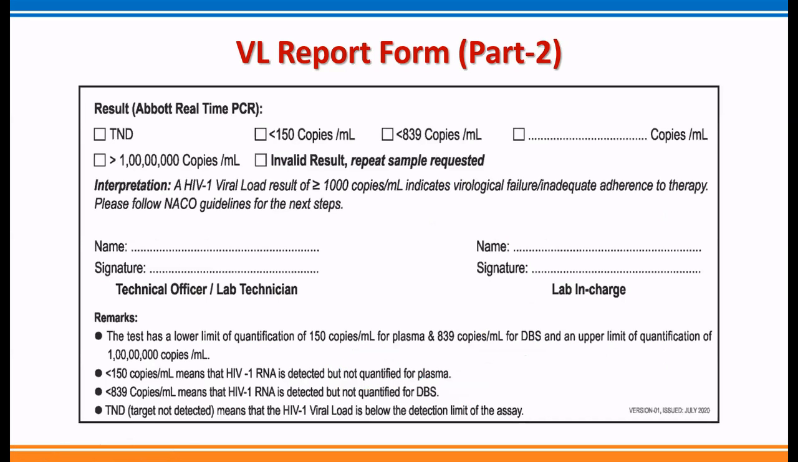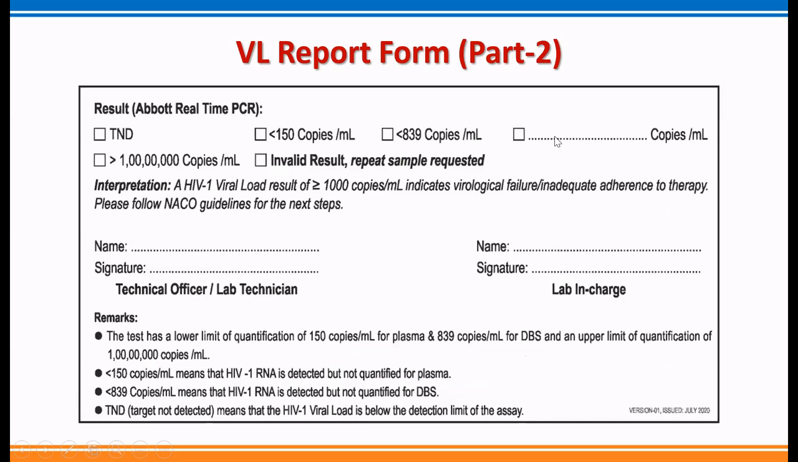This part 2 talks about the actual result of the viral load lab, the HIV-1 viral load tests. Results appear in these 4 formats actually. If there is no target detected, the TND will get ticked. This is in the case of plasma, because the lower limit of detection in case of plasma is 150 copies per ml. In DBS, it is less than 839 copies per ml.